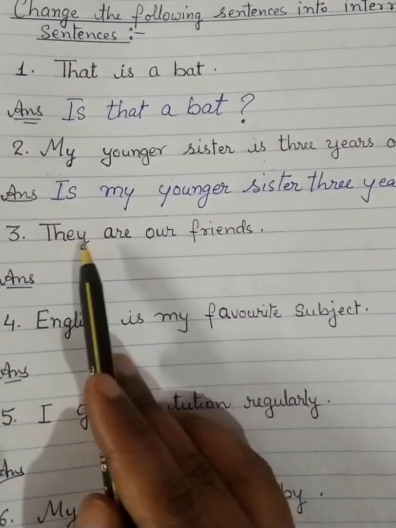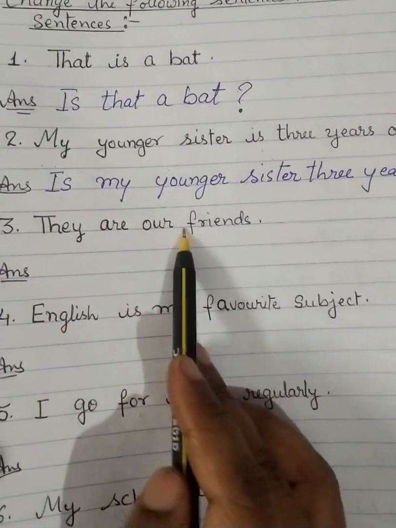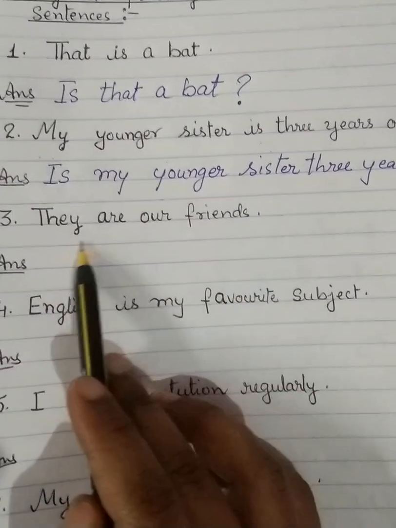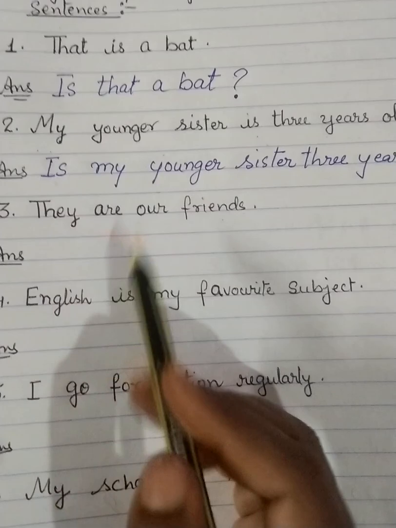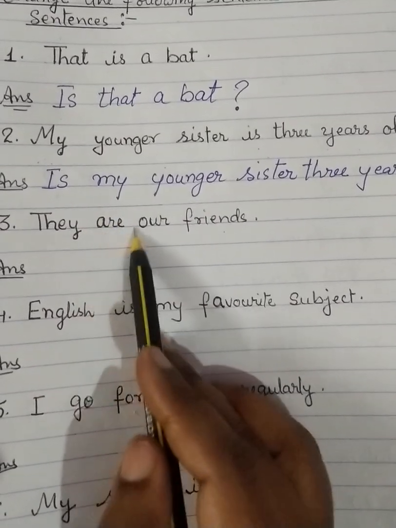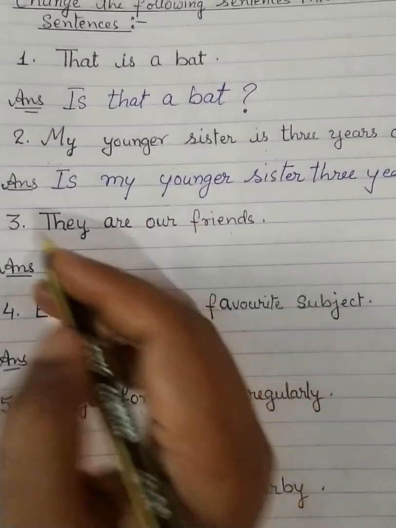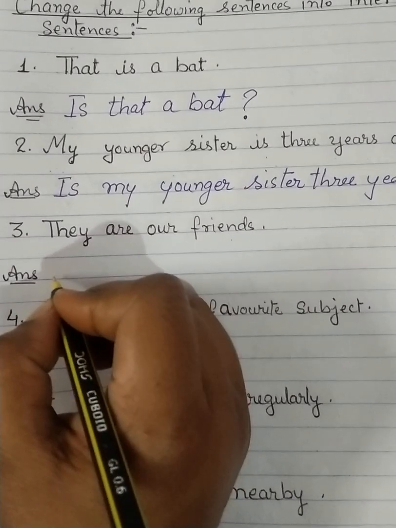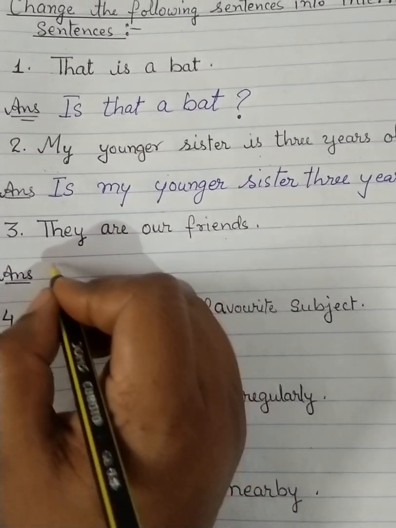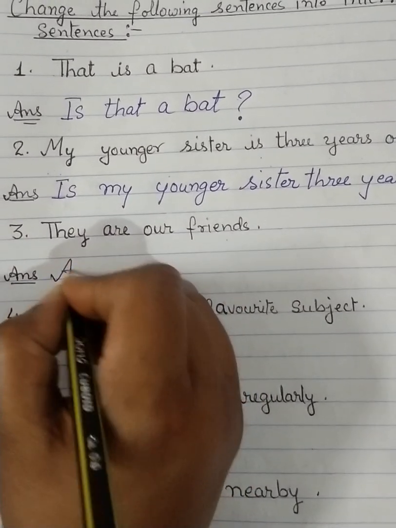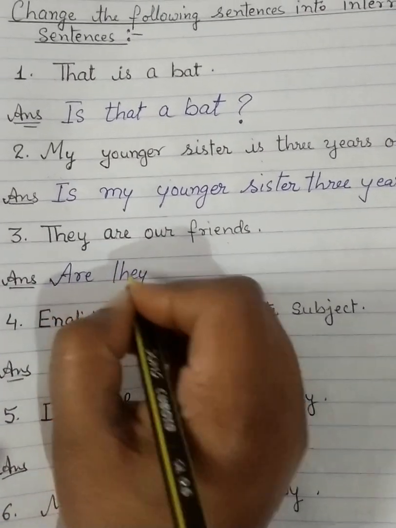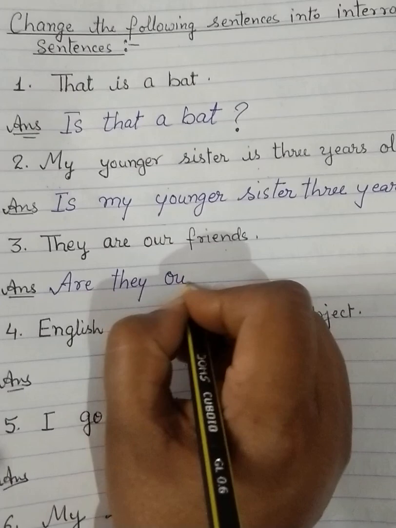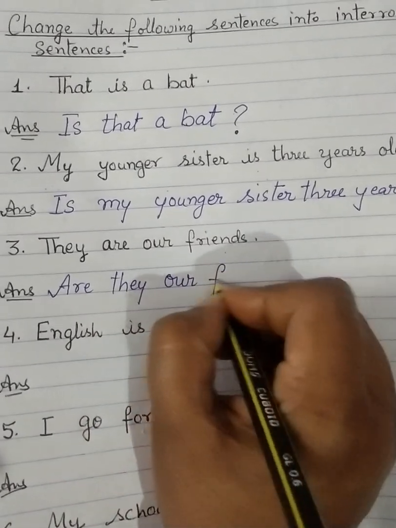Come to the next one. They are our friends. This is a simple sentence, given as an assertive sentence. We can change it like this. First we find out the helping verb. So "are" is the helping verb there. So we change it like this: we put "are" in front of the statement like this: Are they our friends?